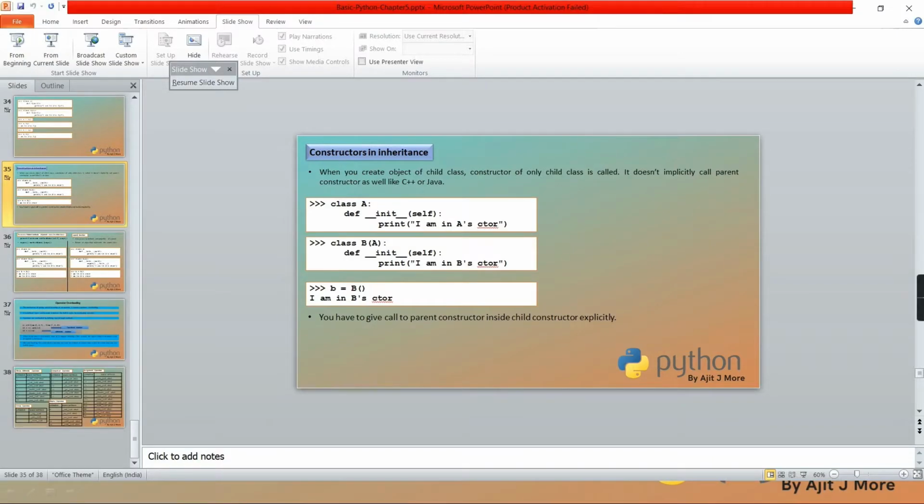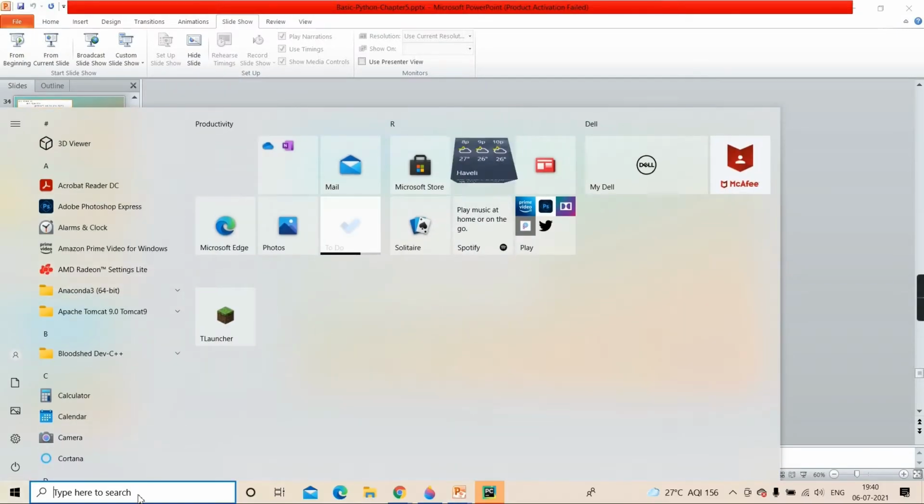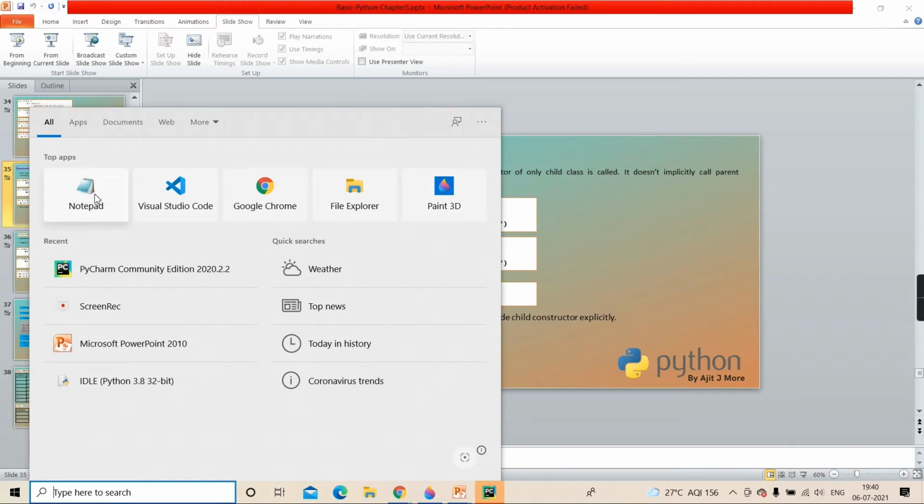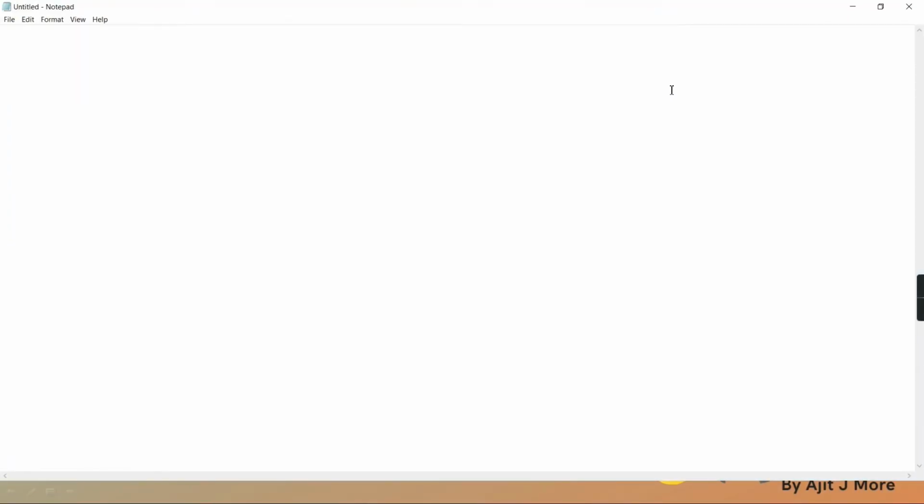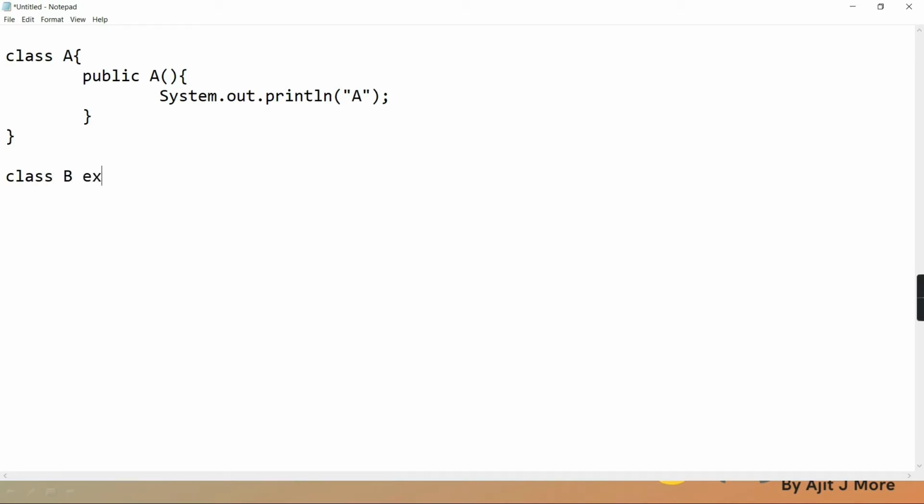Okay, see here. I'll try to illustrate it with some example. Like if it is C++ or Java, and the parent has its own default constructor, within which some debug statement is put. And from that parent class I'm creating a child class.